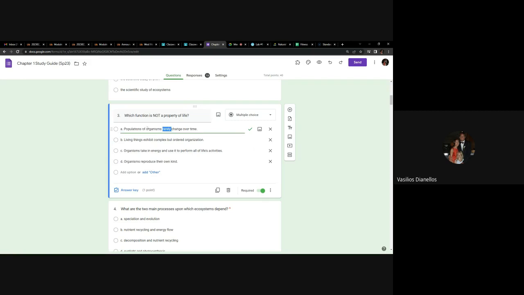Sorry. This is the correct answer, right? Because populations of organisms rarely change over time. That's what makes this not a property of life, is that word rarely. So on the exam, for example, I might change that into a correct answer by saying populations of organisms do change over time. And I might change this to say living things do not exhibit complex but ordered organization, in which case that would be the correct answer. Does that make sense to everybody? The way this is written, A is the correct answer, but obviously I'm going to reword it for the exam.